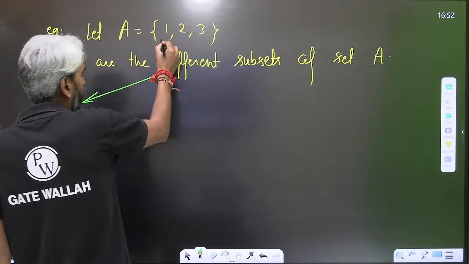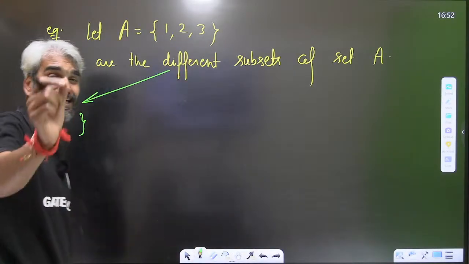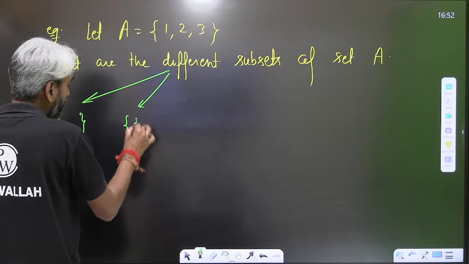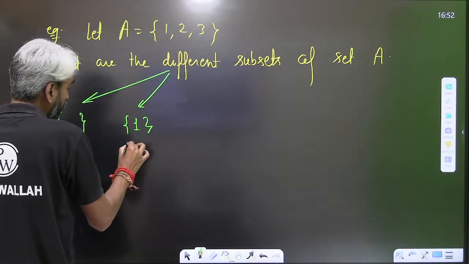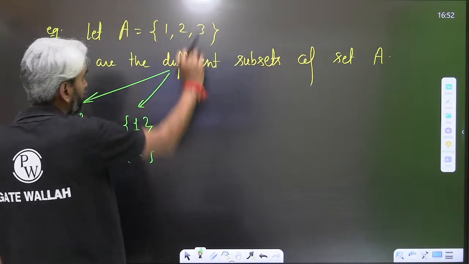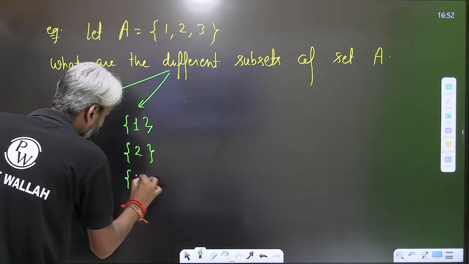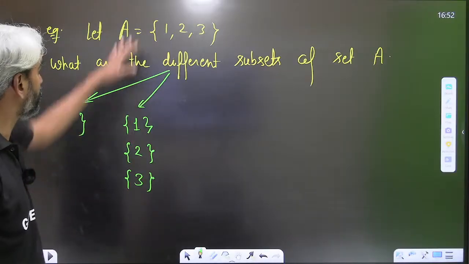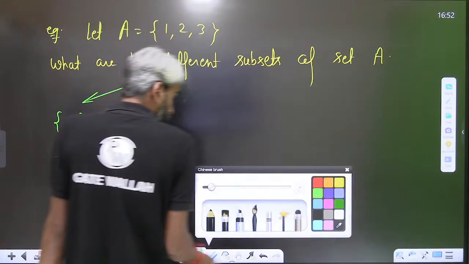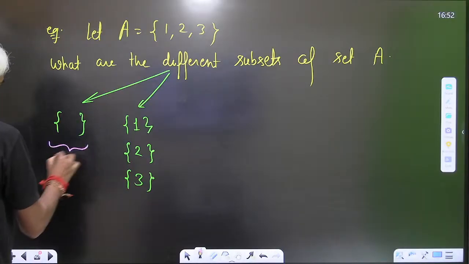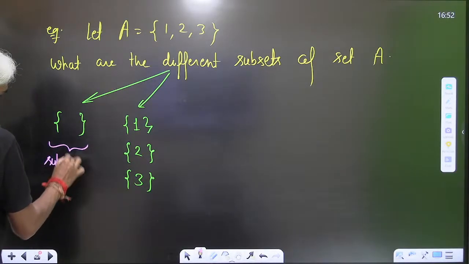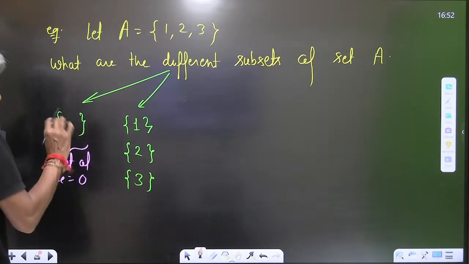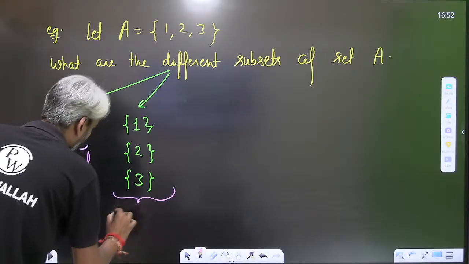Apart from that, from these 3 elements, you can choose exactly one element and you can create a subset. So you can choose one out of these 3 elements, 1, 2 and 3, or you can choose 2 out of these, or you can choose 3 out of these. This will become 3 more subsets of set A. But this first one is the subset of size 0. How many elements in this subset of set A? Right, no element, that is 0. So these are the subsets of size 1.